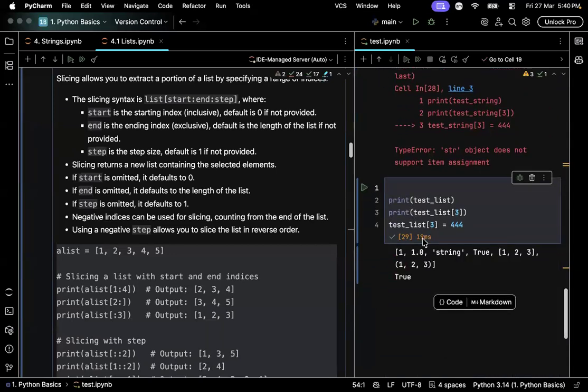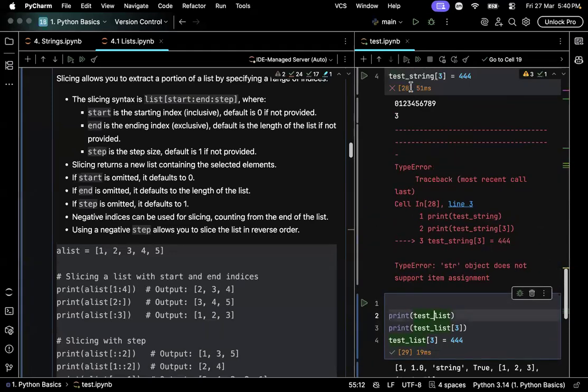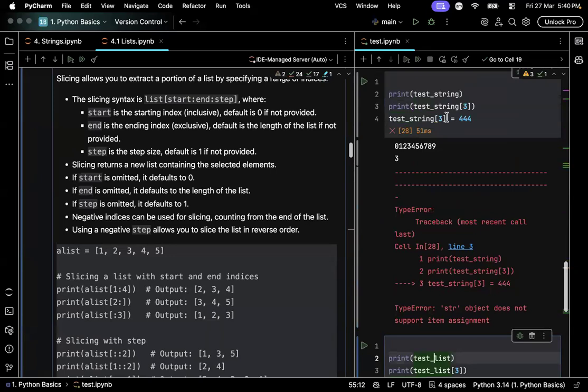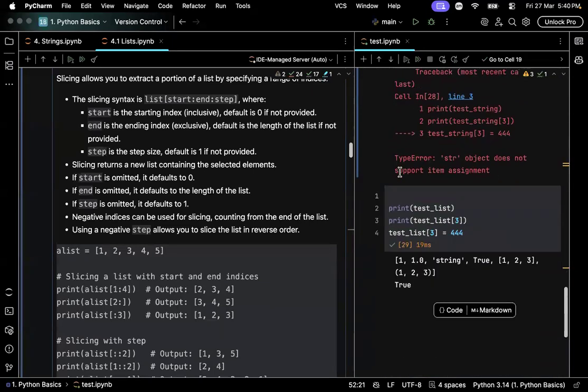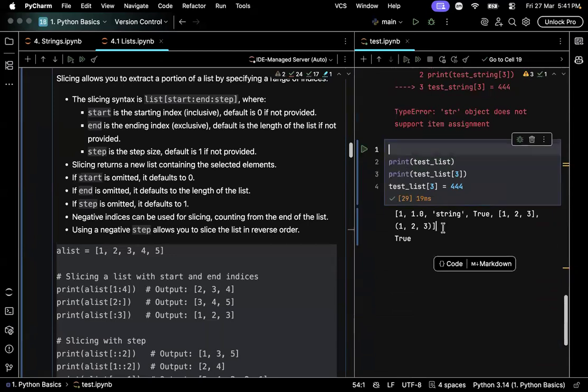And you should tell me why. When I try to access the value at index 3 in the string and replace it with a value called 444, it raised an error. But when I did the same with a list, it didn't raise an error.